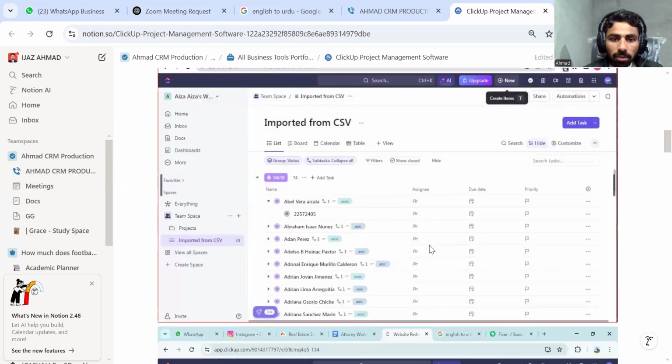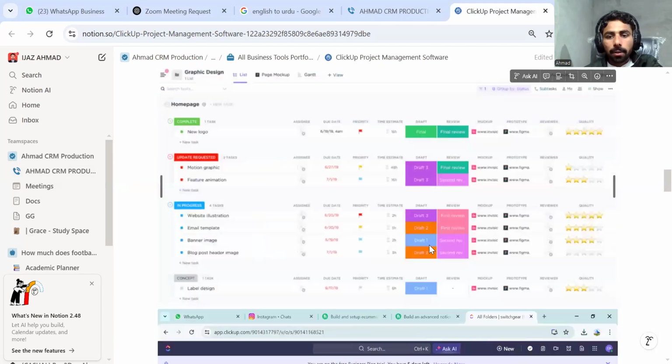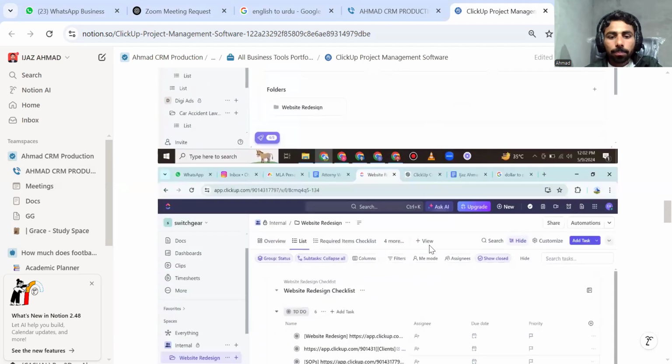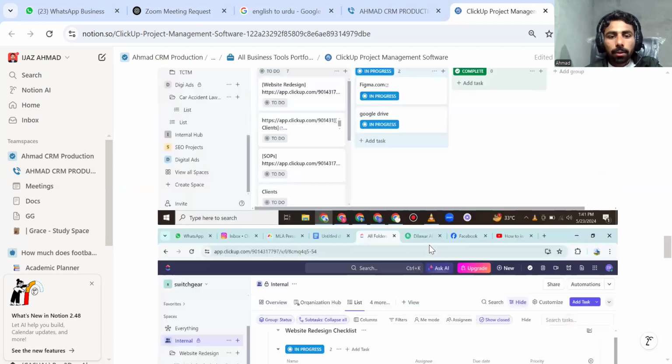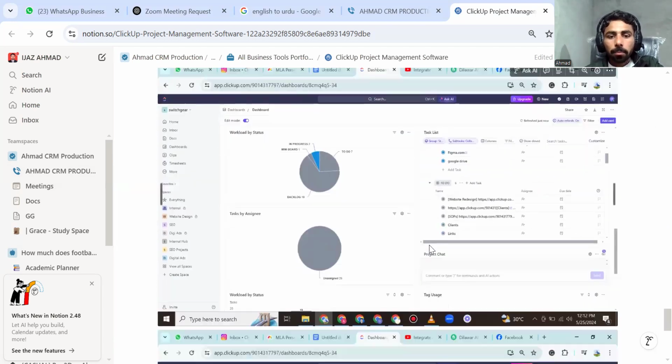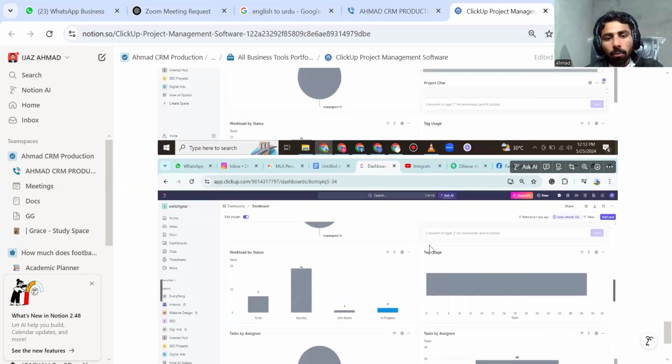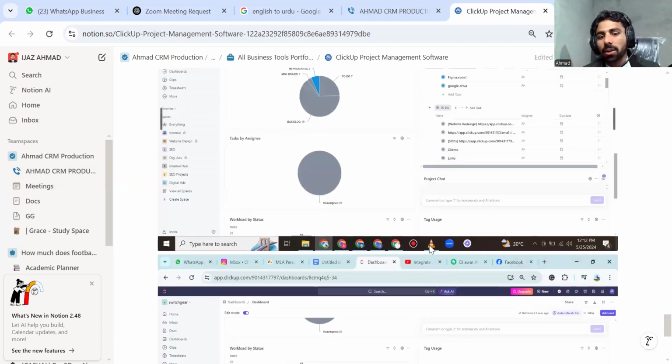Then moving next, this is the real estate related project, and this is a dashboard. These are some screenshots I have captured for my portfolio. I have completed multiple projects for my clients successfully.